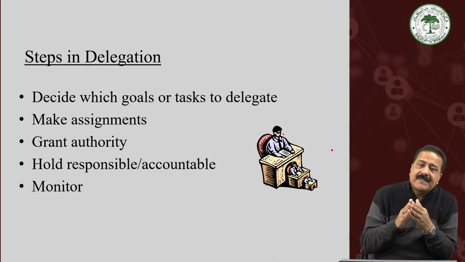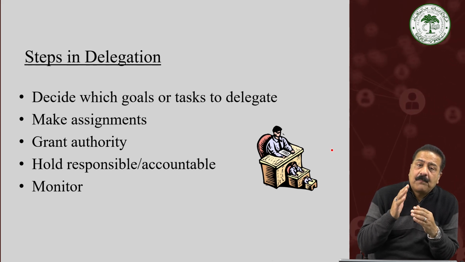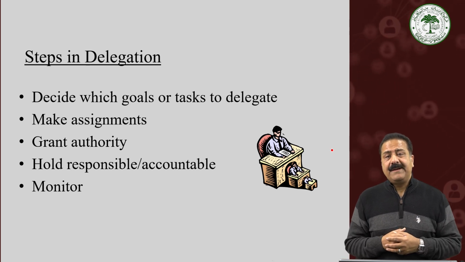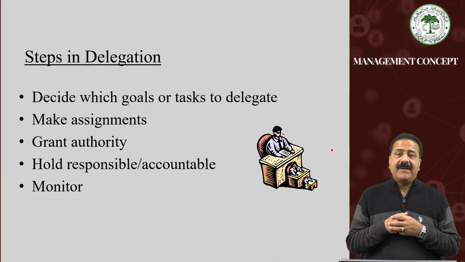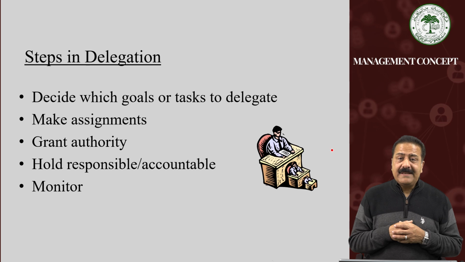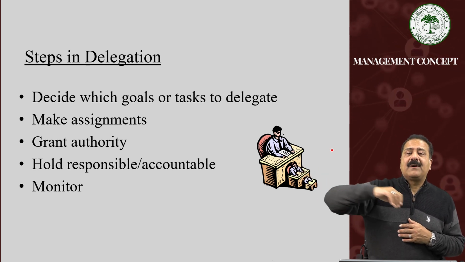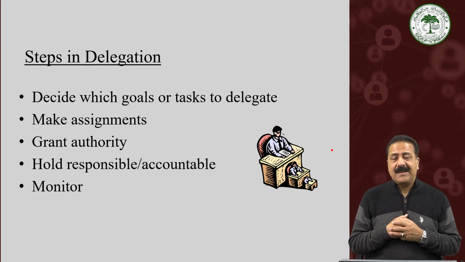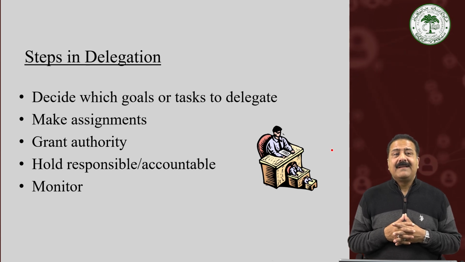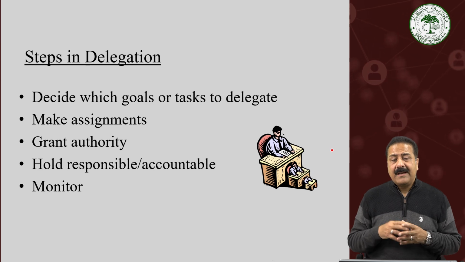Only holding someone responsible and accountable for a job is not sufficient. Proper monitoring is also one of the important steps in delegation. A look at what is being done is very important. It is a very important aspect to take into consideration. It cannot be ignored at all. So delegation is a complete process, students. It's not that, okay, I give power to you, you carry on the work. No. Proper mechanisms are used so that there is no failure. Organizations are institutions which require that there are no chances of mismanagement and no chances of failure.